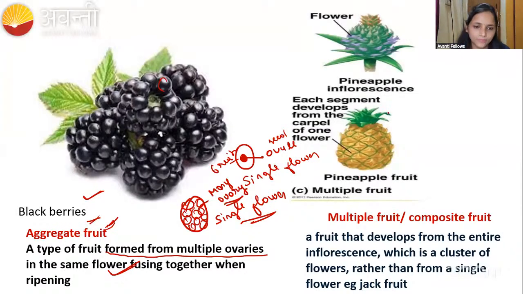Whereas in the pineapple, you can see that this is an inflorescence. This is a flower inflorescence. All these flowers are going to have an ovary, right? These all are going to develop into the fruit. That is called a multiple fruit or composite fruit. Pineapple is called a composite fruit or multiple fruit: the fruit that develops from the entire inflorescence. So many flowers you can see, right?